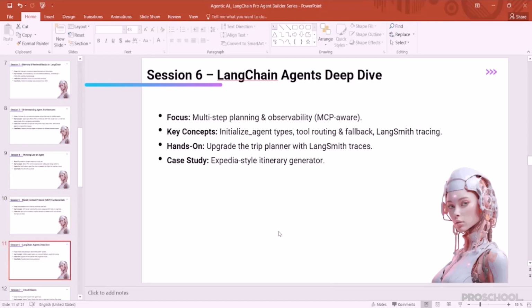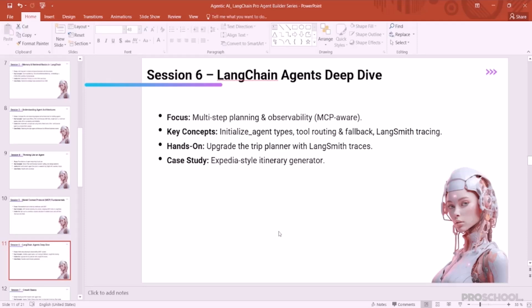In session 6, we will further deep dive into LangChain agents. We're going to focus on understanding multi-step planning and observability. We are going to utilize the MCP aware. The key concepts we're going to learn are how to initialize agents, different types, and tool routing. If we have to route our tool from one route to another, how are we going to do this? And we're going to understand what fallback is in agents.